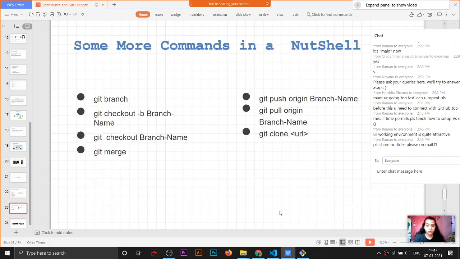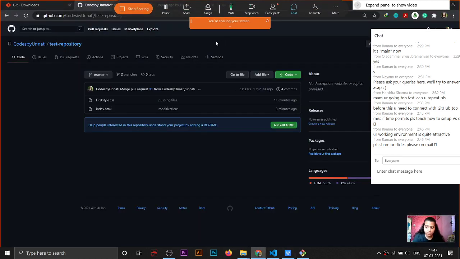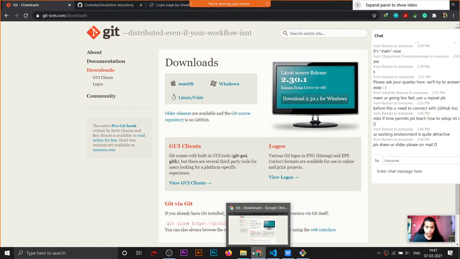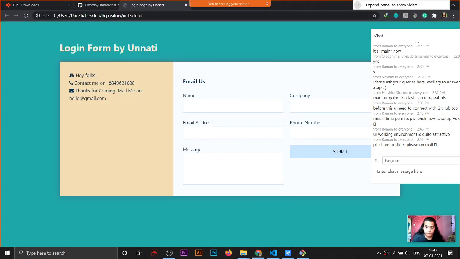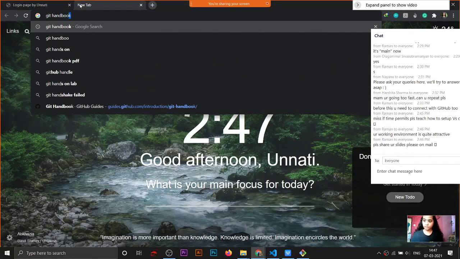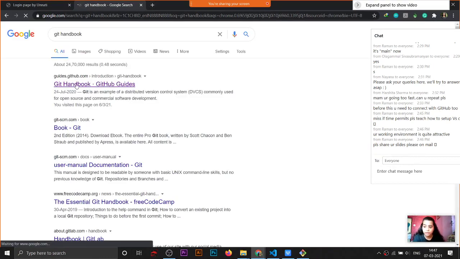You can also learn there are many commands for deleting the branch, for making the previous changes and all that. So you can also search on the net. There is a website named, wait, I'll show you. Git Handbook.